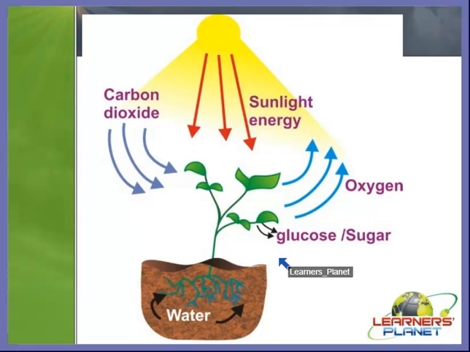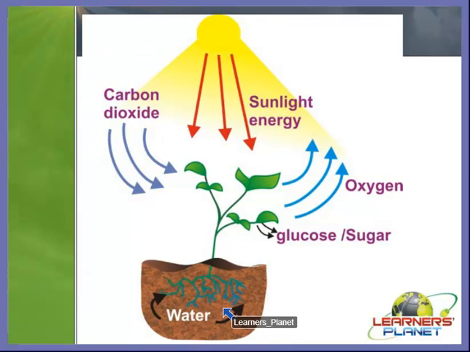So we can say that this is a type of food which is prepared by the green plants, alright? And even chlorophyll is needed. That is why they are green in color, because of chlorophyll, because it is a green pigment, right? So I hope you are clear with this diagram. So let's revise it.